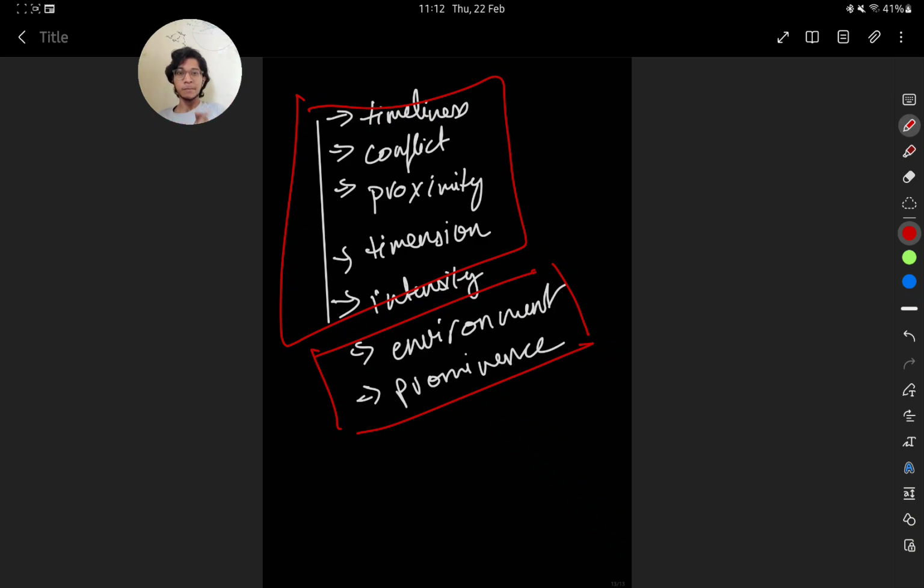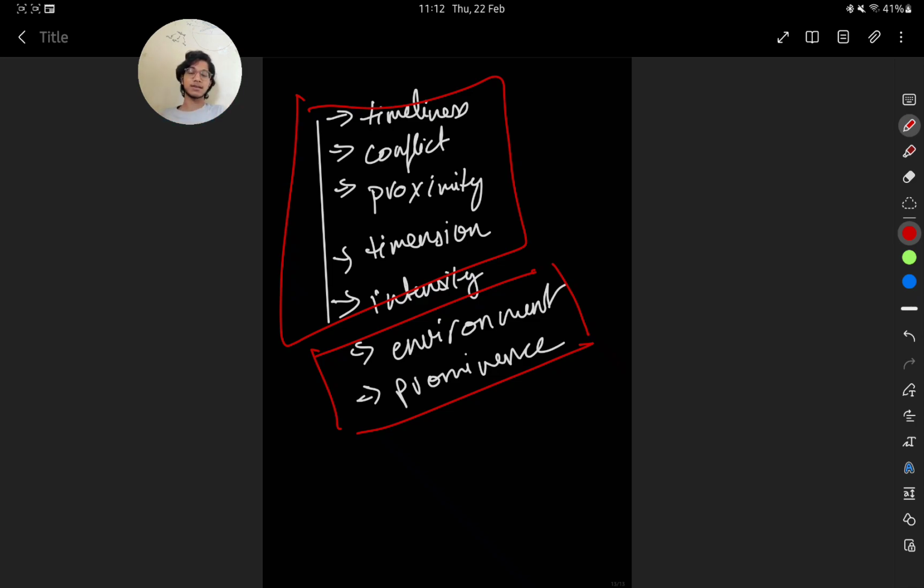Then there is conflict. You have to understand that conflict is always news. Why? Because we as human beings love conflict. We love when a conflict comes into the news: Israel-Palestine, Russia-Ukraine, India-Pakistan or India-US. International relations are conflicts between two nations even without a bloodshed war.